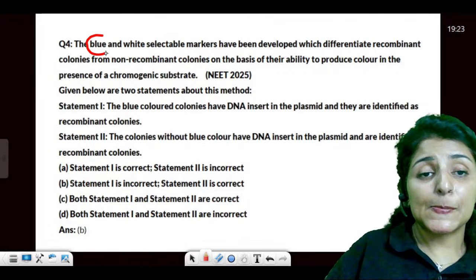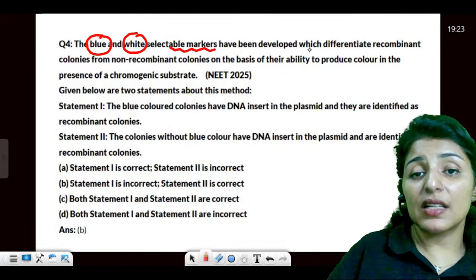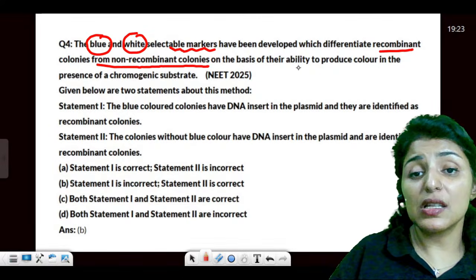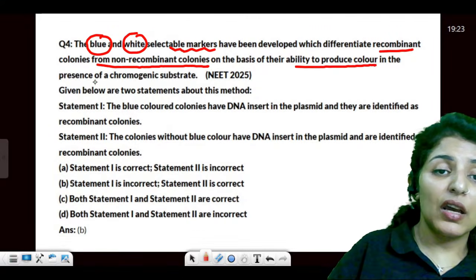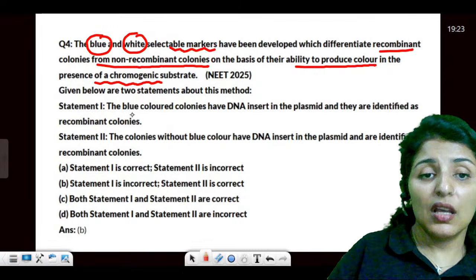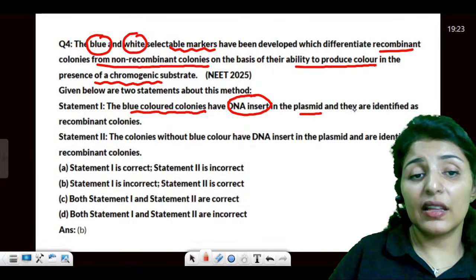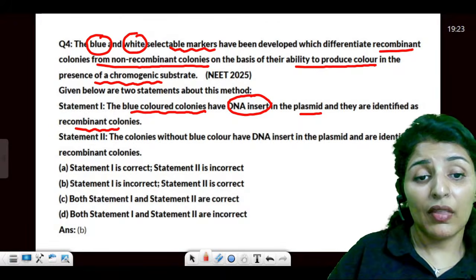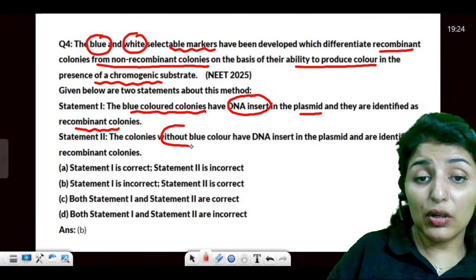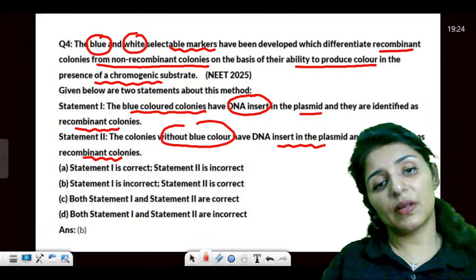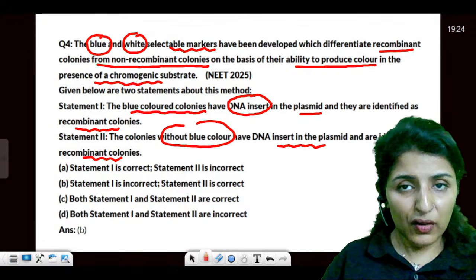Blue and white selectable markers have been developed which differentiate between the recombinant and non-recombinant colonies on the basis of the ability to produce color in the presence of a chromogenic substance. The blue colored colonies have DNA insert in the plasmid and they are identified as recombinant. And colonies without blue color are identified as non-recombinant. So which is right or wrong?